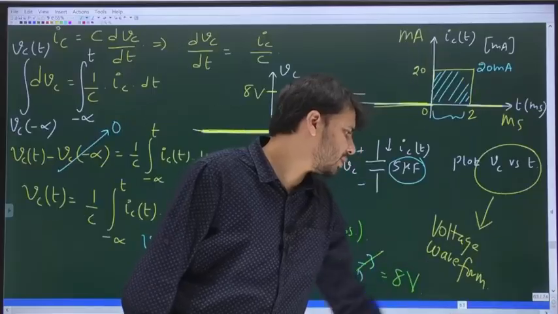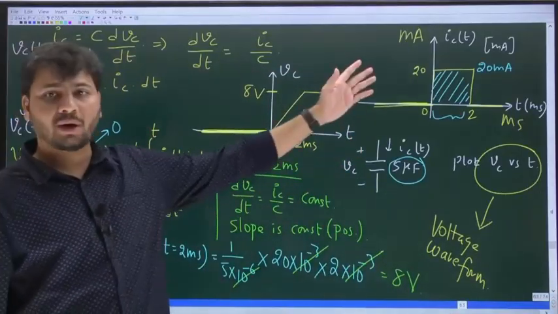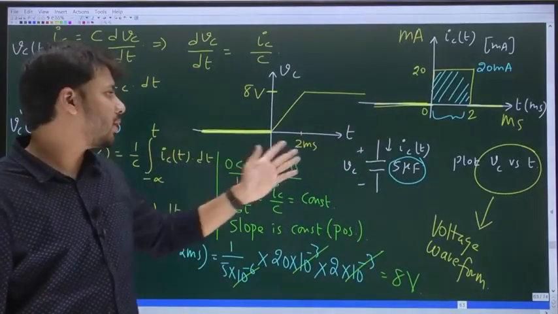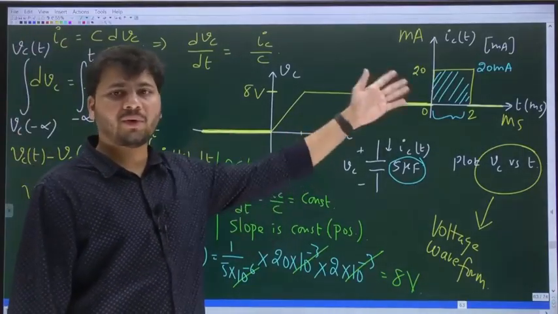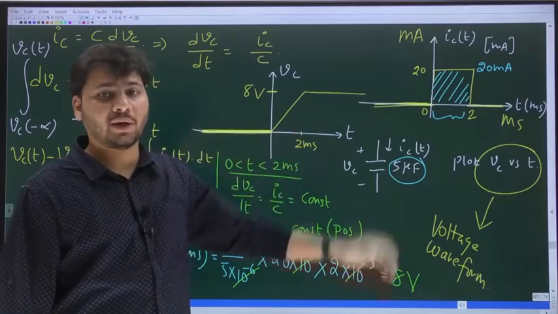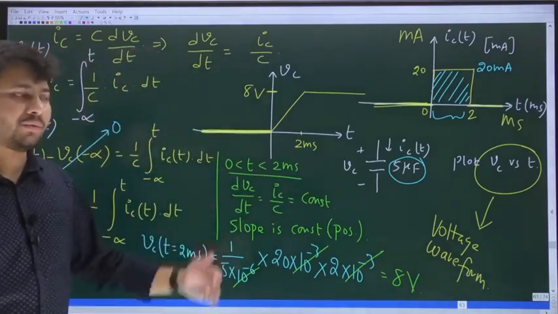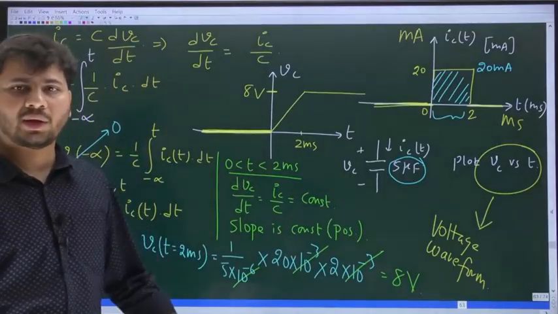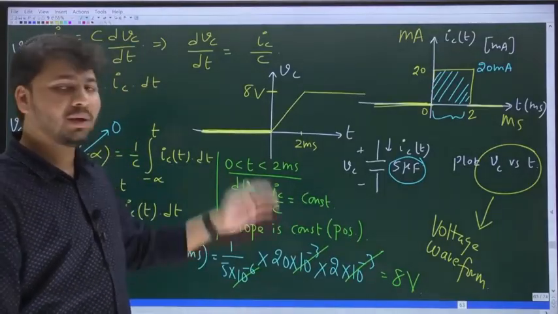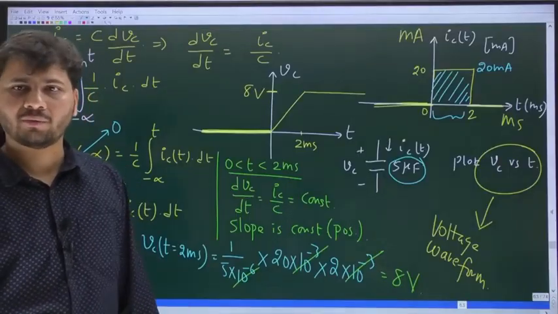In the previous question, current waveform was given. From the current waveform, we drew the voltage waveform. How do we get the voltage waveform from the current waveform? By integrating the current waveform. When you find area under the current waveform and so on, then you will find the voltage across the capacitor at any instant. From there, we can draw the voltage waveform. Okay.